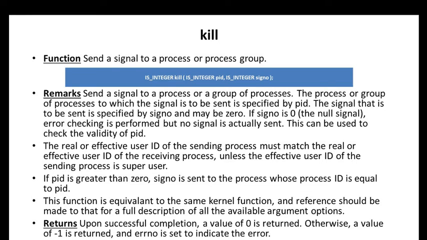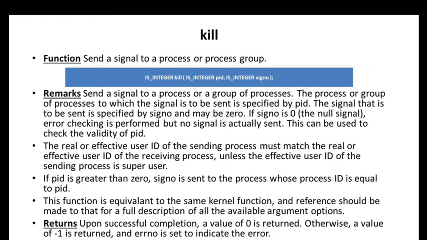The process or group of processes to which the signal is to be sent is specified by PID. The signal that is sent is specified by the signal number and may be 0.